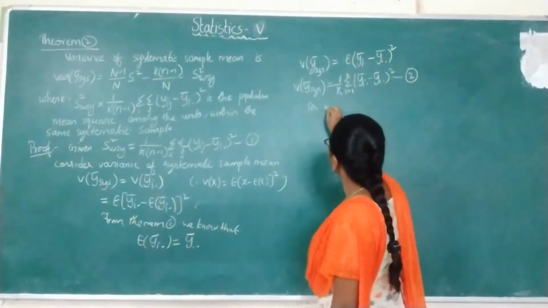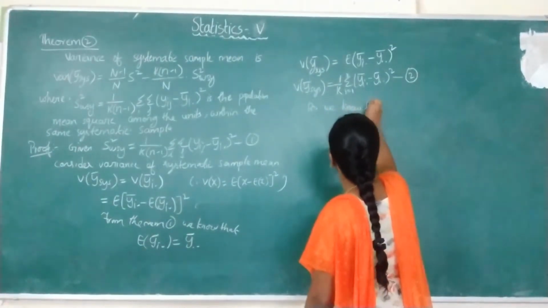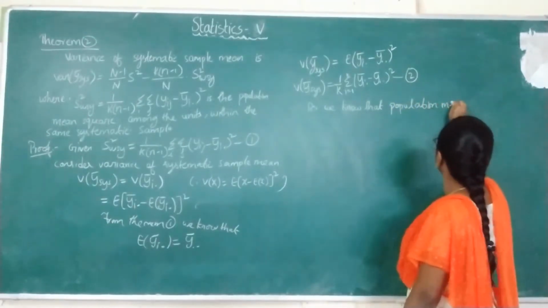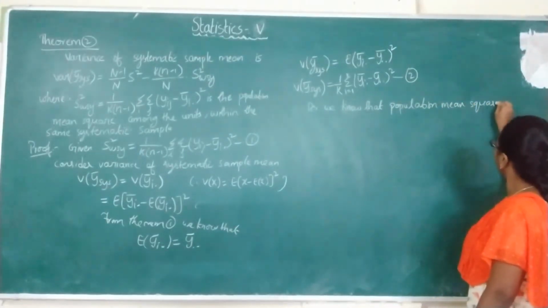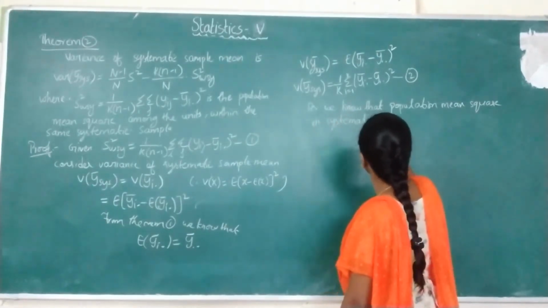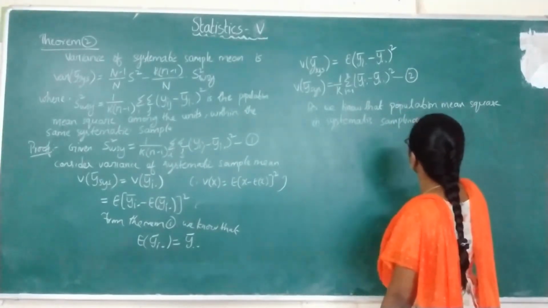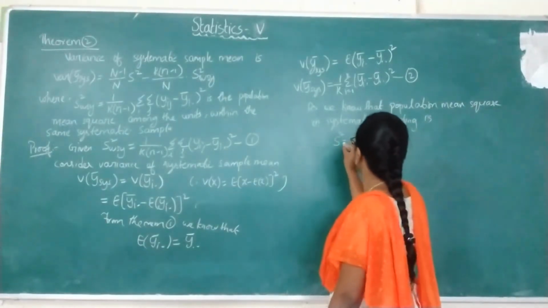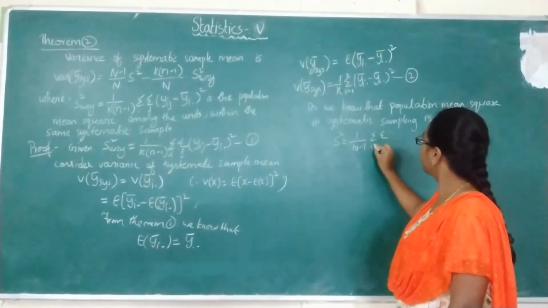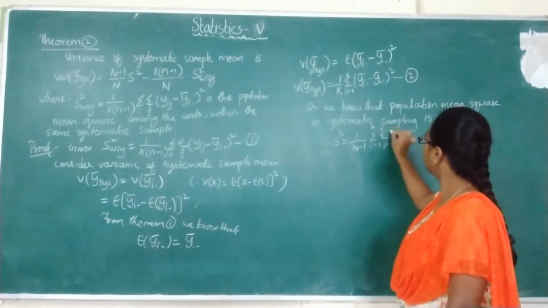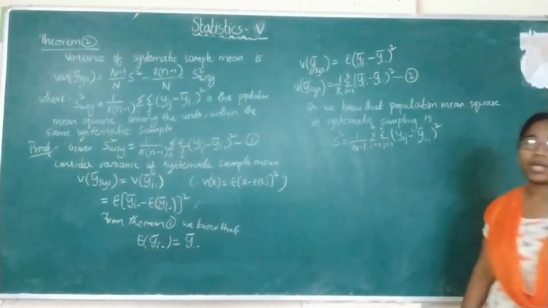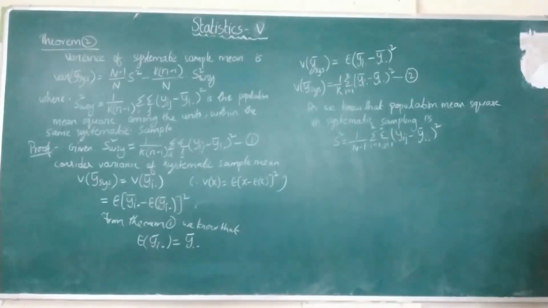So as we know, the population mean square in systematic sampling is, we'll be writing, S square equals 1 by n minus 1, double summation over i equals 1 to k, j equals 1 to n, yij minus y double dot bar whole square. So this is the S square value from our notations.